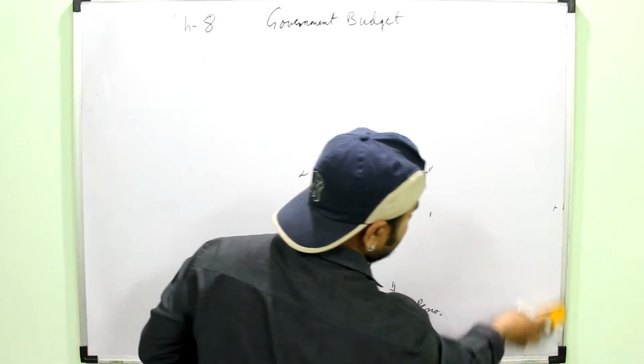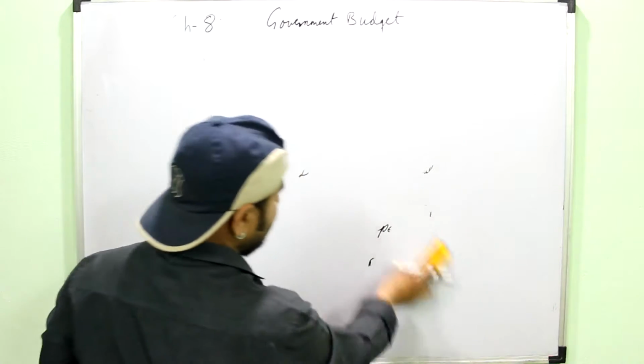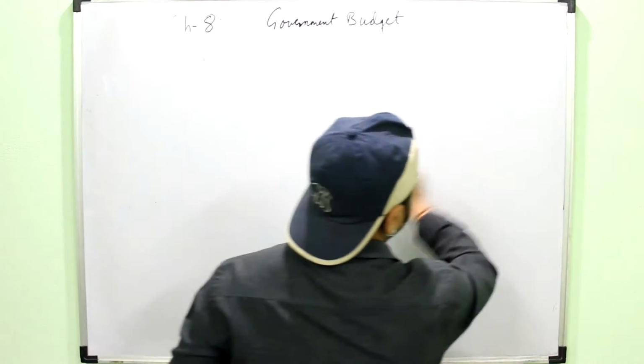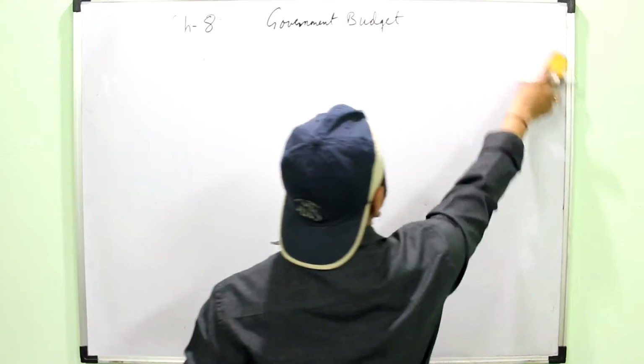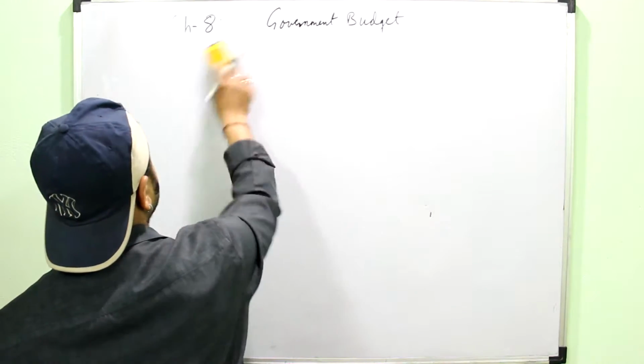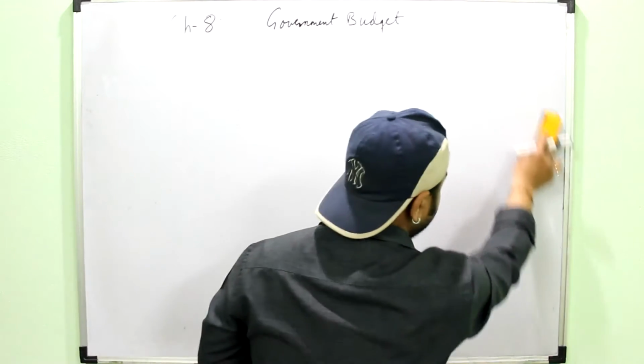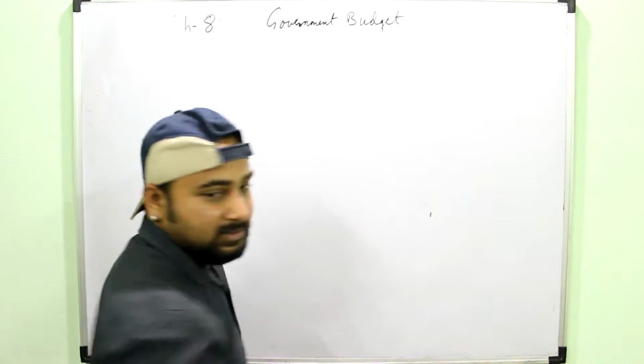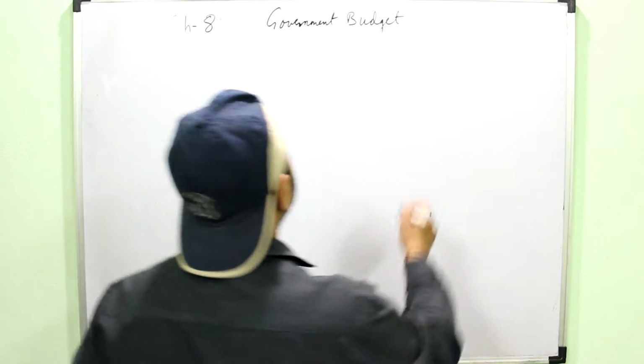Remember, capital transactions have an effect on the long-term assets and liabilities, that is, they change the balance sheet of the government, while the revenue transactions do not have any effect on the long-term assets or liabilities, or you can say that they do not lead to any change in the balance sheet of the government.